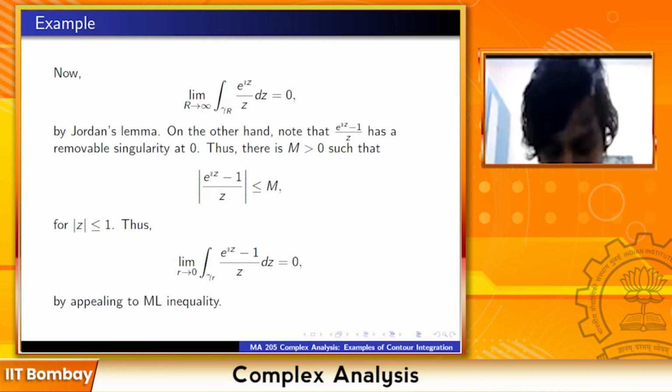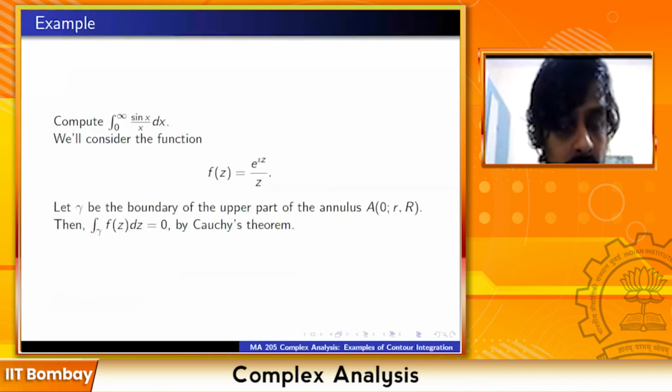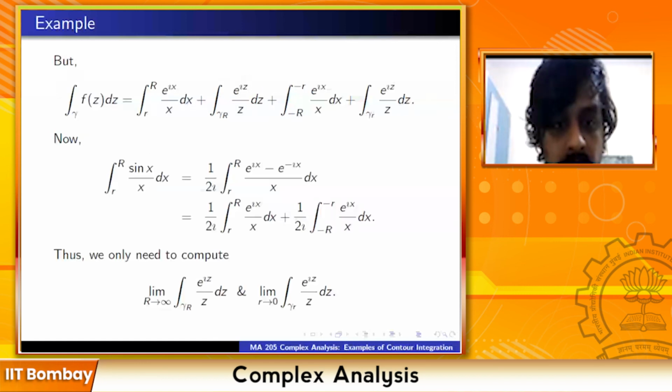Sir, we should get pi by 4, right? Because I think we would be calculating minus infinity to infinity. Sorry, we want to compute 0 to infinity sin x by x. Yeah. So when you tend r to 0 and capital R to infinity, actually it is going from minus infinity to infinity, right? The picture that you drew, the annulus.